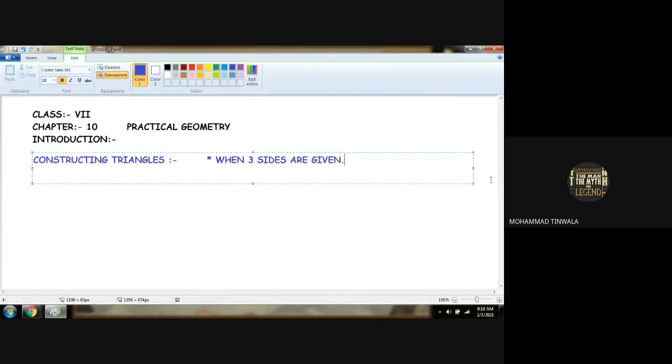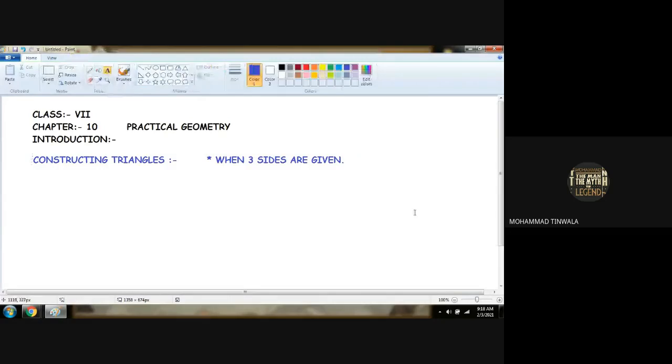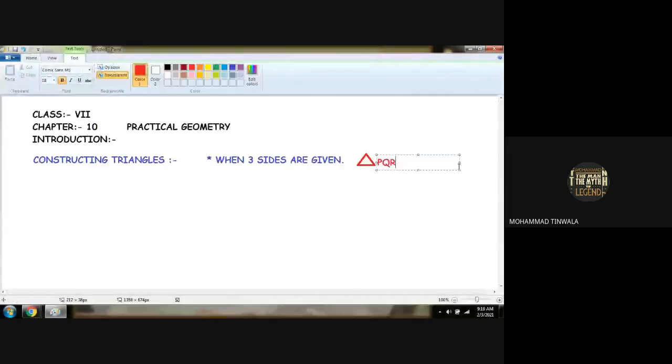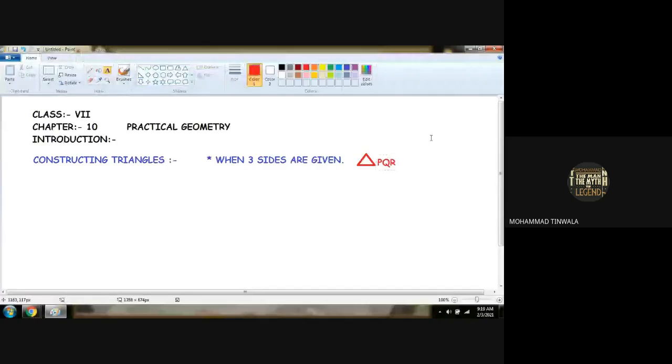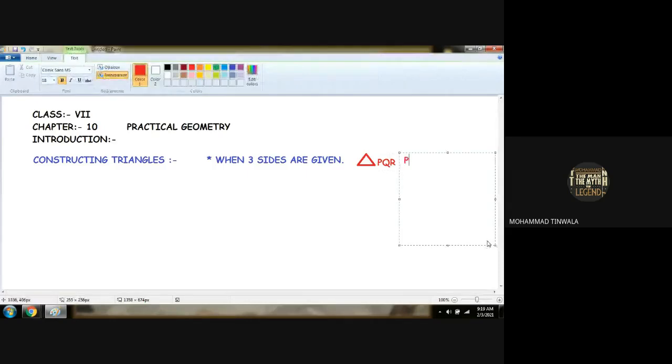For example, if I say triangle PQR is given. PQ is given 6 centimeter.